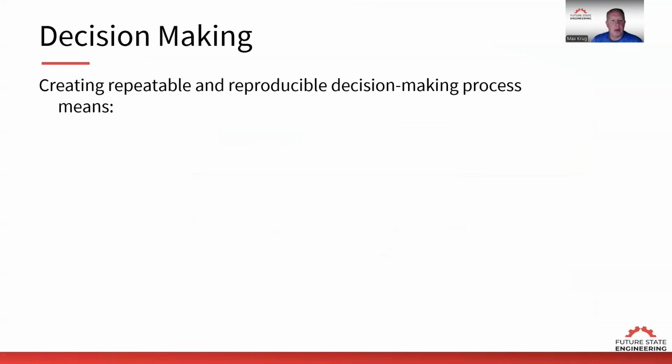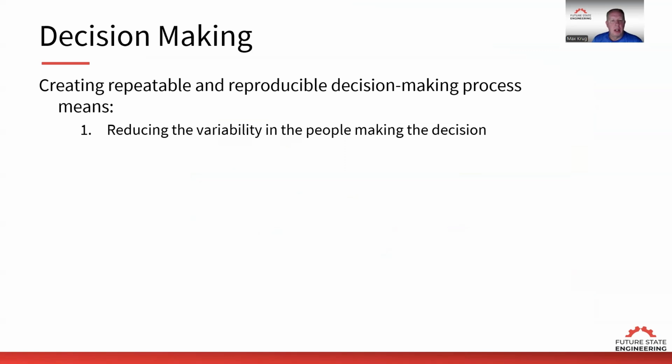So what we want is that repeatable and reproducible decision-making process, which means that whoever's making that decision, given the same inputs, would we all make the same decision? If we wouldn't make the same decision, then the process is not reproducible. So what we want to do is reduce that variability in the decision-making process.